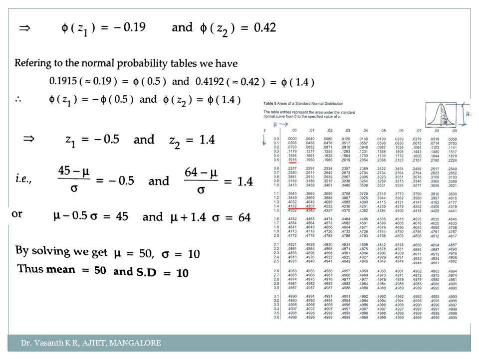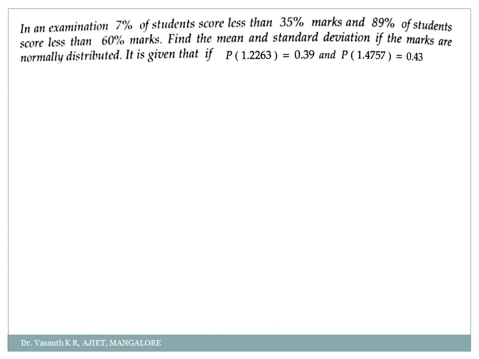So it's like two equations, two unknowns. Use your calculator, you will get the value of mean and standard deviation. When you solve this using the calculator, we'll get mean as 50. So just check here, second one, if x is equal to 75, then we'll get z as 1, and we have to find the probability of z greater than 1. Z greater than 1, is it not the same case which we did there? When it was 65, we got z less than minus 1. That z less than minus 1, I wrote it as z greater than 1, correct? So is it not the same here, my dear students?